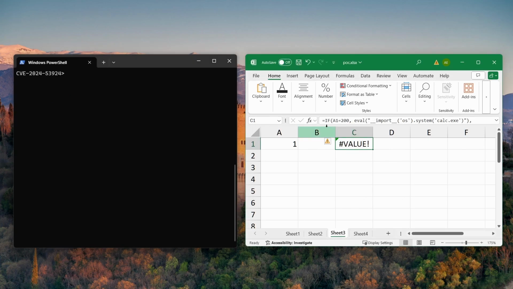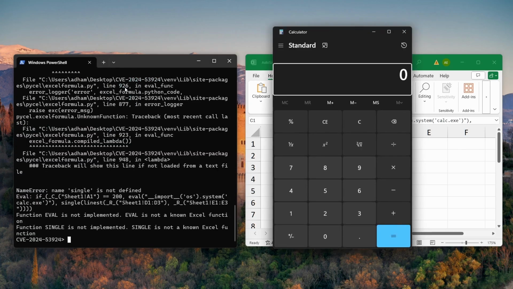So in sheet 3 we have a conditional expression. It's an Excel function IF, and we have the Python native function nested within. Let's see what happens when we execute that. So, 03 malicious, and we have a calculator somehow.